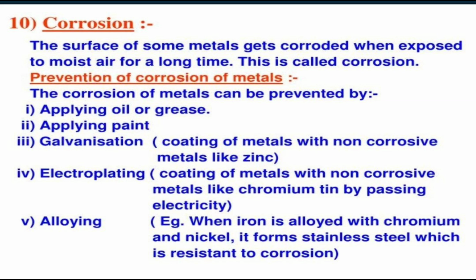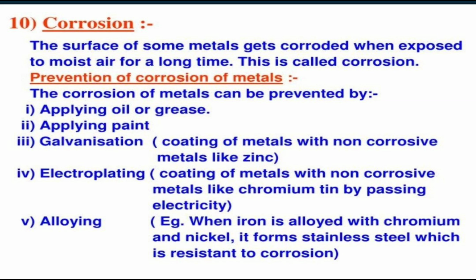The next method is electroplating. Now what is electroplating? The process of electroplating is used to deposit a metallic layer on iron to prevent corrosion. Tin is electroplated on iron to make food containers, commonly called tin cans. However, if the tin layer gets scratched, the iron starts rusting at that place. The tin can is then no longer suitable for storing food.